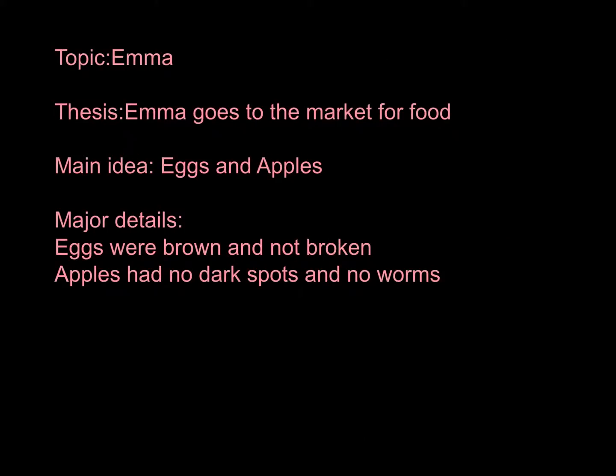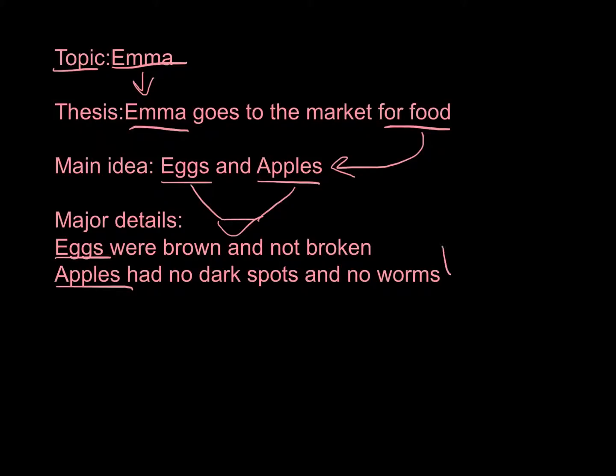Okay, so to just do a quick review, we found out how to find the topic. The topic is the most repeated word in a passage. It would also be a really good title. Our topic today was Emma, and our topic was also in our thesis. Emma goes to the market for food. What kind of food? As we found out, she had two different types: eggs and apples. And then our major details talk about the eggs and the apples. It gives us a little bit more detail.